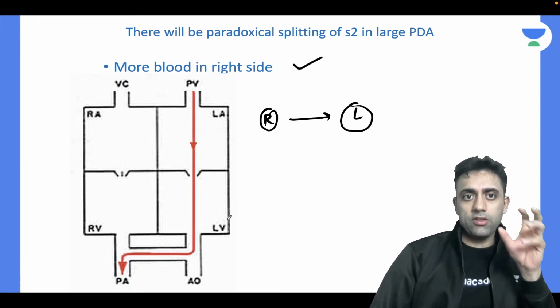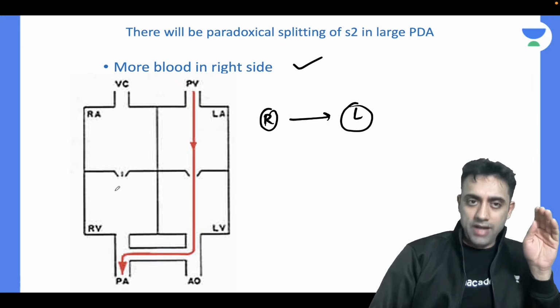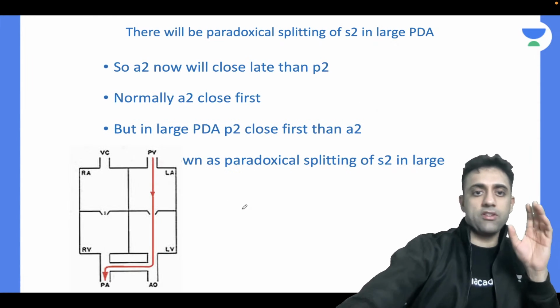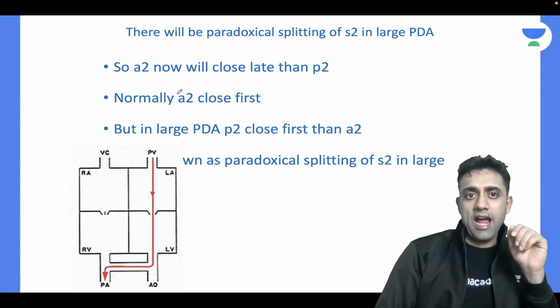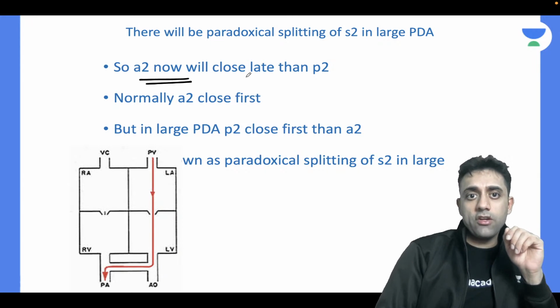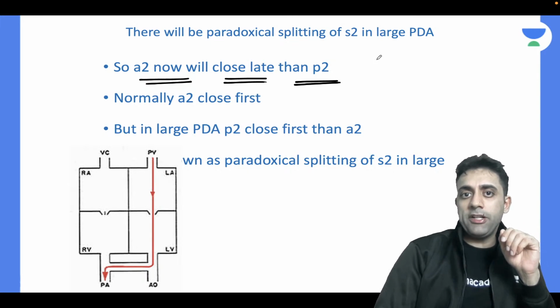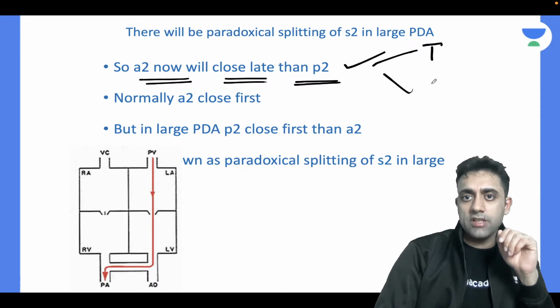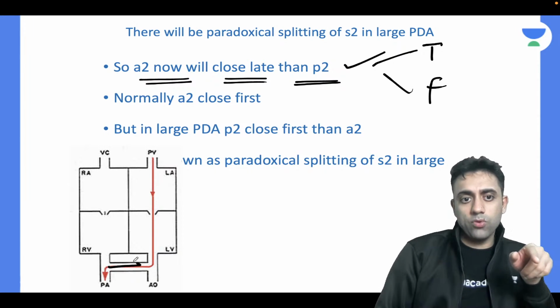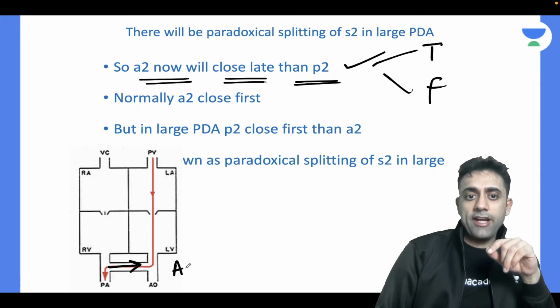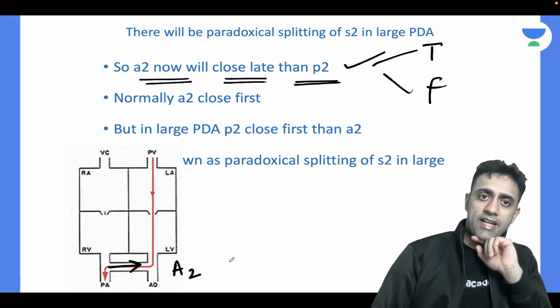Now the more blood is in the right side. Yes or no? What happened? See this carefully. So now what will happen? A2 now will close later than P2. Yes or no? True or false? I am saying the shunt has now become reversed. So will A2 close early or will A2 close late?